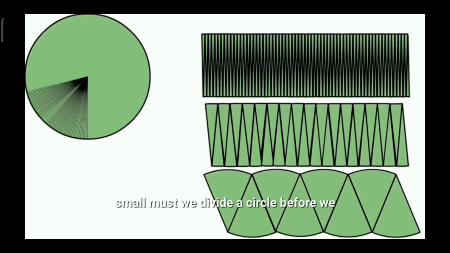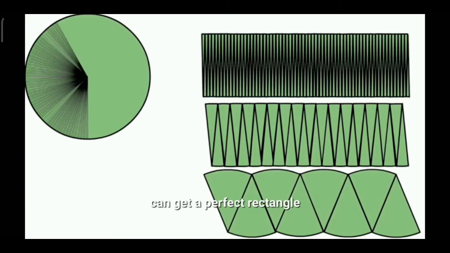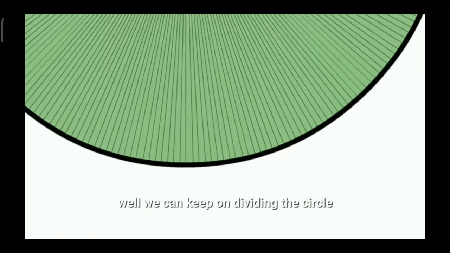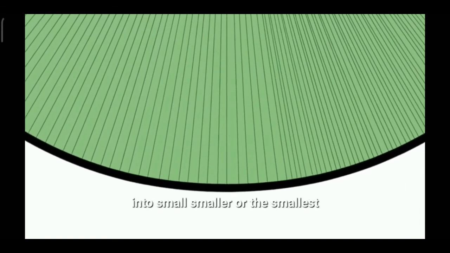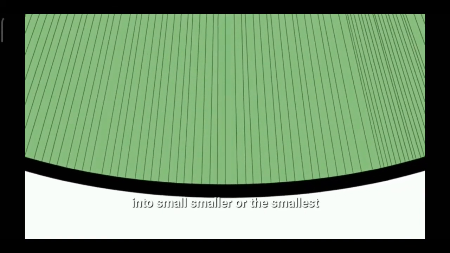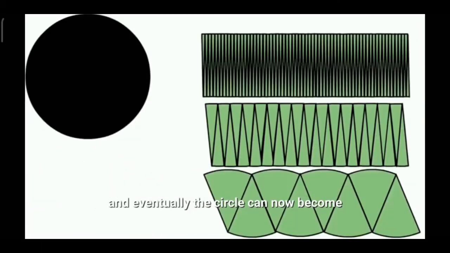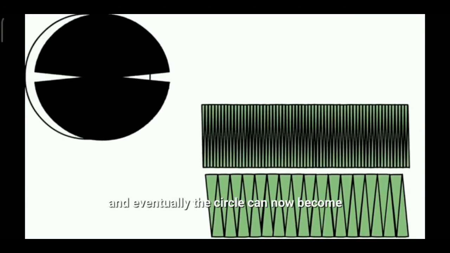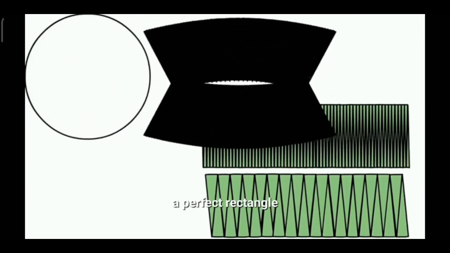So how small must we divide a circle before we can get a perfect rectangle? Well, we can keep on dividing the circle into smaller, or the smallest pieces you can make, but the answer is to divide the circle infinitely many times until we cannot distinguish the lines, and eventually the circle can become a perfect rectangle.